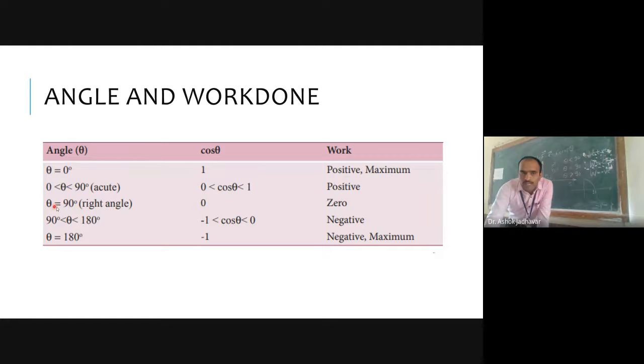If you consider theta is equal to 90 degrees, at a right angle, this means that force and displacement both are having theta as 90, then your value of work done will be 0. If I consider theta is in between 90 degrees and 180 degrees, then cos of theta will vary from -1 to 0. Is that right?